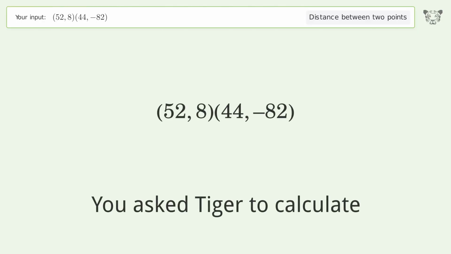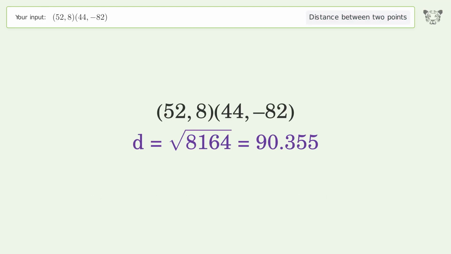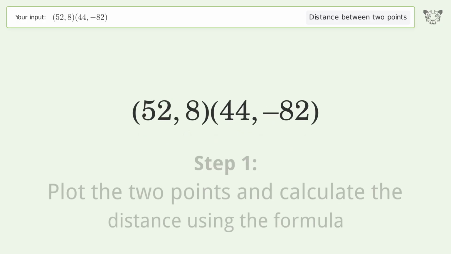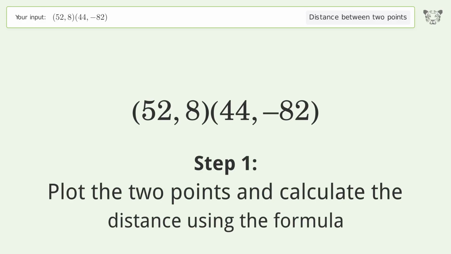You ask Tiger to calculate. This deals with the distance between 2 points. The distance between the 2 points is the square root of 8,164 or 90.355. Let's solve it step by step. Plot the 2 points and calculate the distance using the formula.